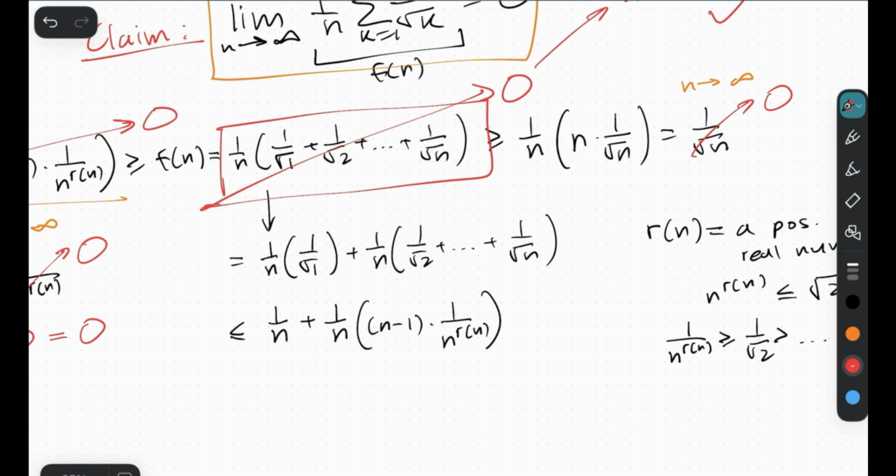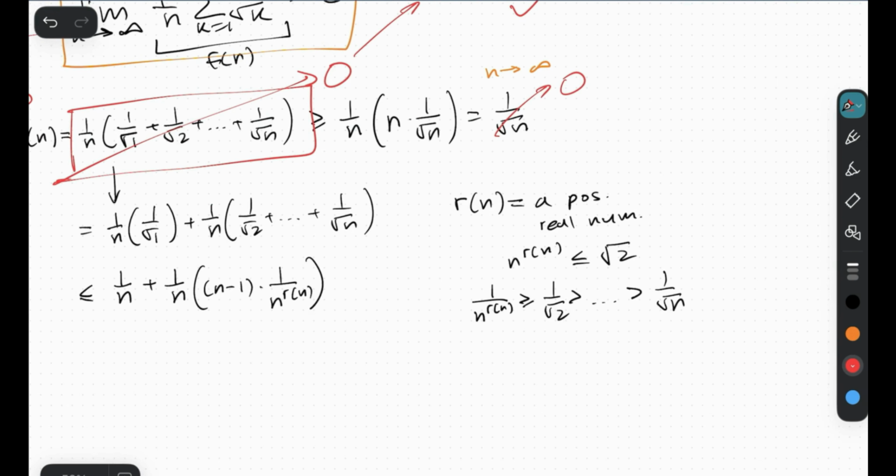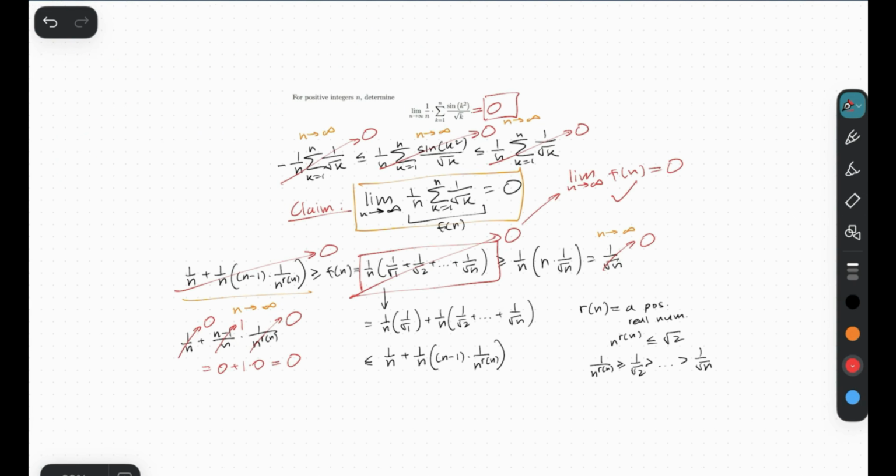And also, notice that we didn't really know what this r of n was supposed to be, but we nonetheless just defined it to be a positive real number satisfying some condition, because we knew it existed. So oftentimes in problems, if you don't know how to find a certain expression in terms of a fixed structure, then consider just inventing it if you know it exists. But anyways, that is the solution.